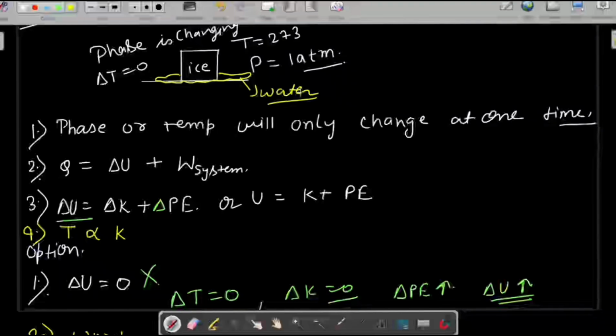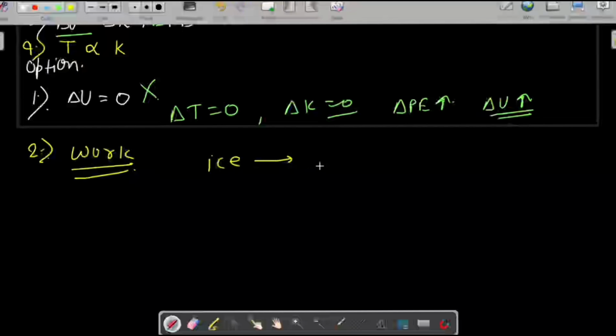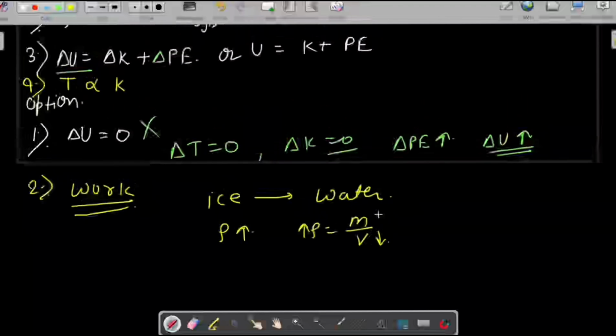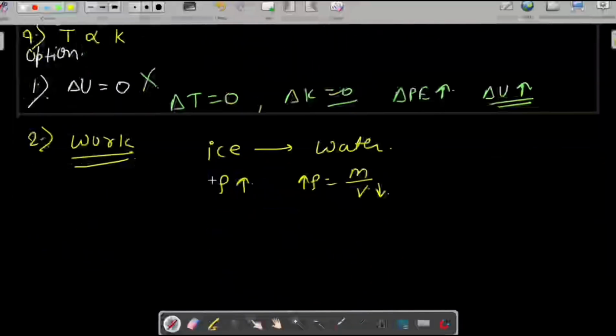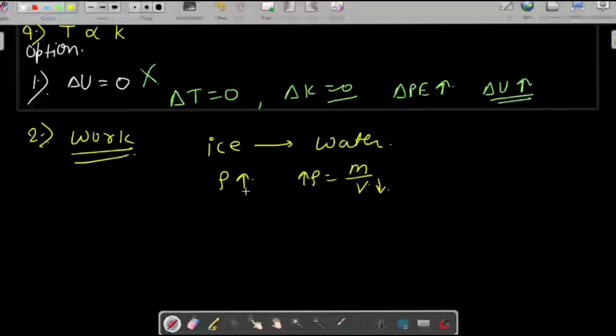We know that the anomalous behavior of water is that when ice becomes water, the density increases. We know density is equal to mass upon volume, and the mass of the system will remain the same, so if density increases, then volume will decrease. So the volume of the whole system is now decreasing. You also have to remember this point: when ice becomes water, the density increases, and so the volume decreases.